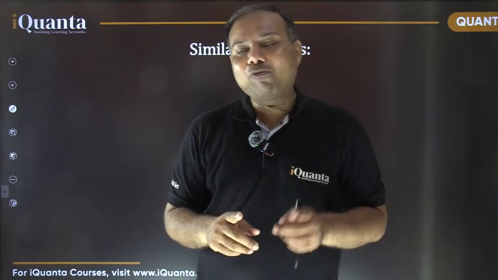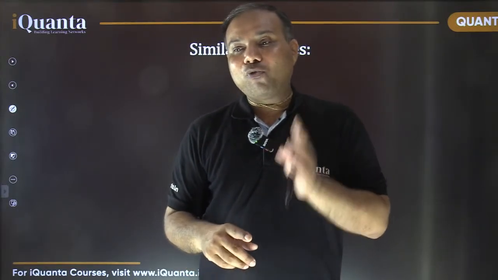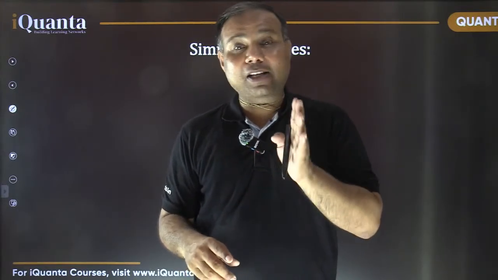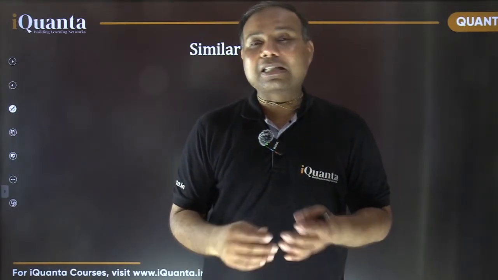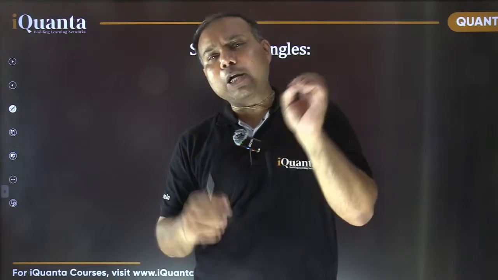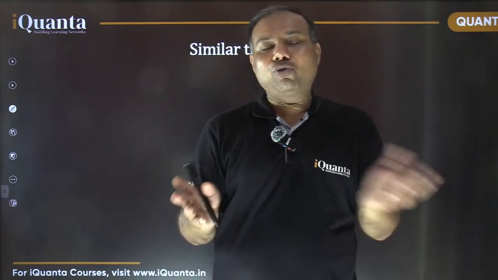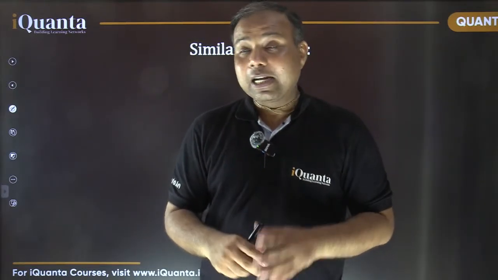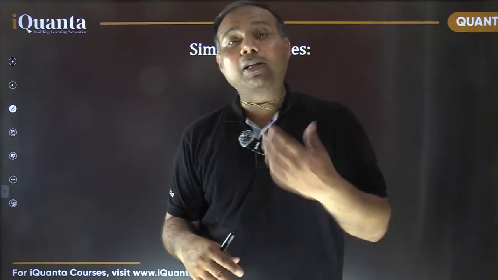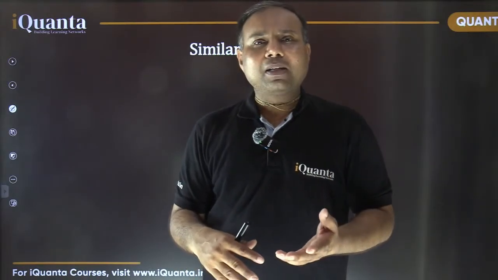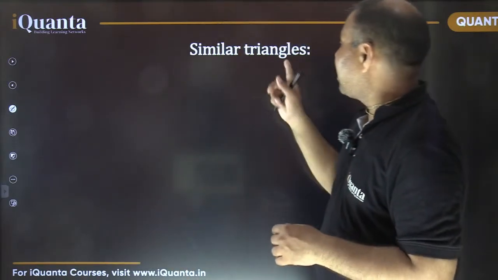So basically, what do we mean by similar figures? When the shape is exactly same, but there is a difference between the sizes, when the side lengths are proportionately reduced or enlarged, those figures are known as similar figures. It is not only for triangles, it can be extended to anything. We have just done this with Taj Mahal, right? So it can be any 3D object, any 2D object. But right now our focus is specifically on triangles.